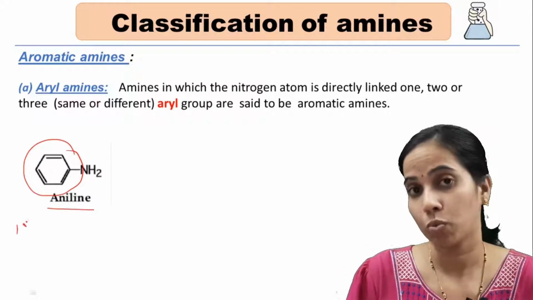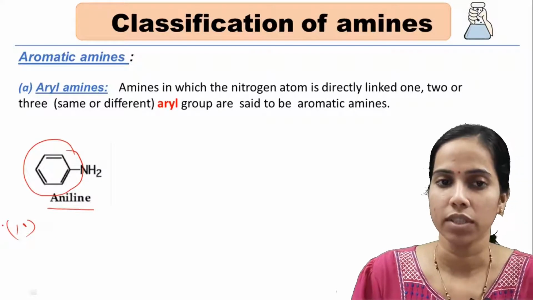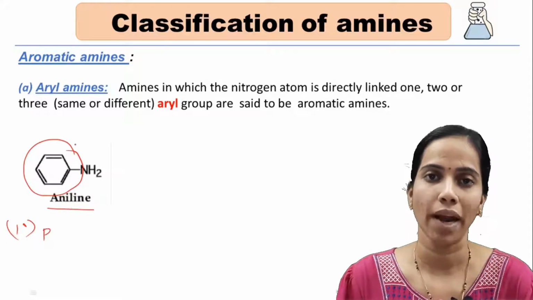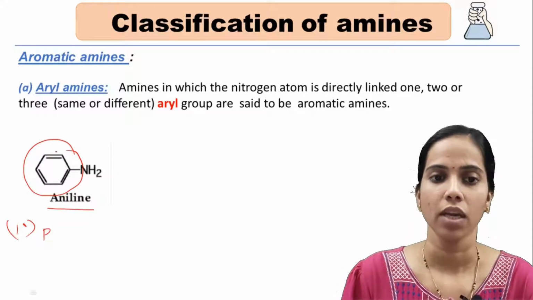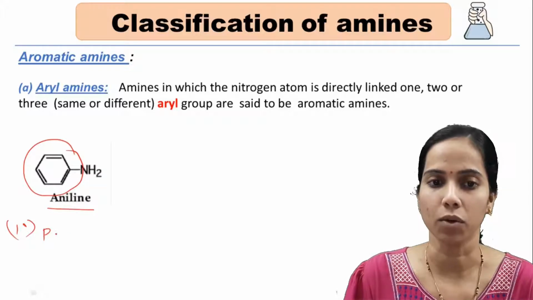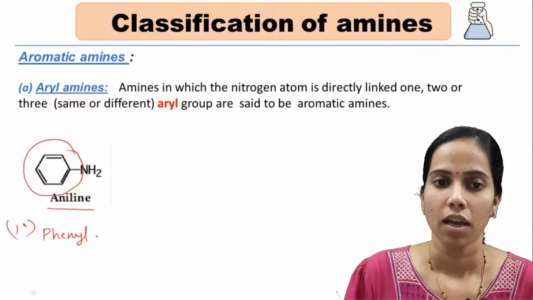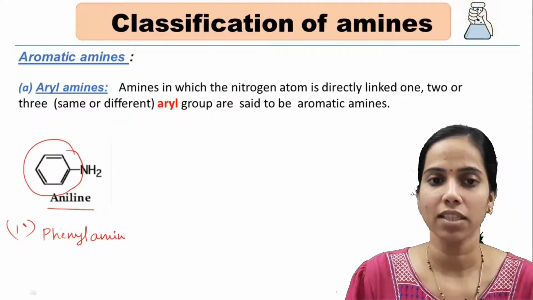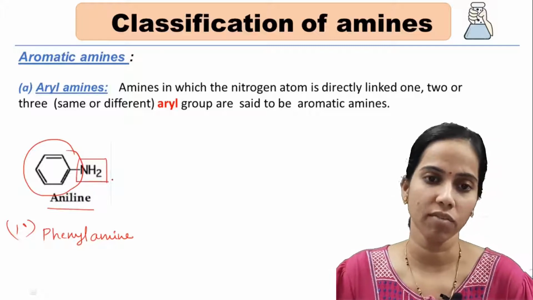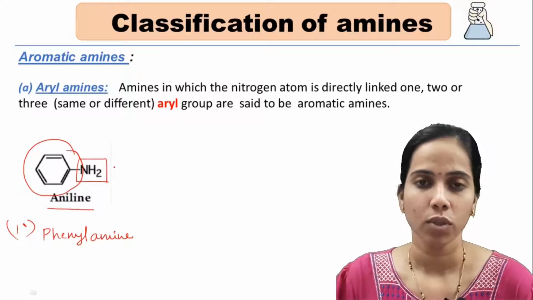It can also be named as, see, the benzene ring, which is taken as an aromatic group. Here it is no more a benzene, it will act as a phenyl group. Why phenyl group? Because if it were C6H6, then it would be a benzene, but now here it is C6H5, so it will be a phenyl amine. Move on to the next examples.